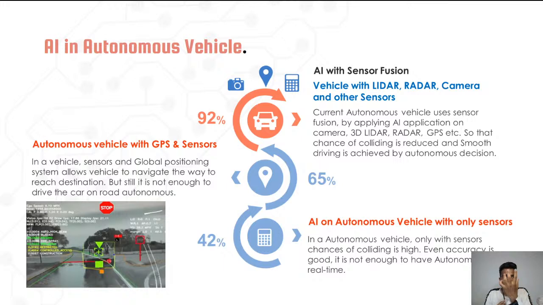They acquire the data from ultrasonics, lidar and radar, and apply some machine learning algorithm to make a decision, or else they apply a deep learning algorithm on the camera data, and they combine the results. That concept is known as sensor fusion, where they acquire data from every sensor and camera, and make a decision whether the car needs to turn right, apply a brake, or turn left.